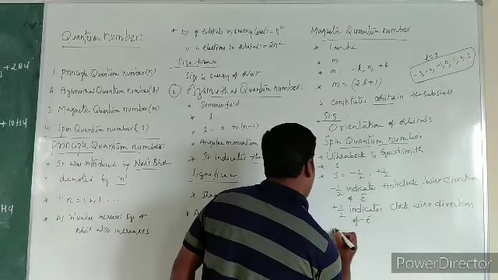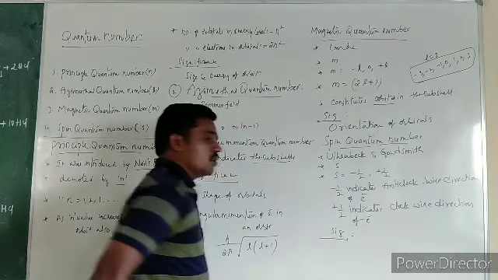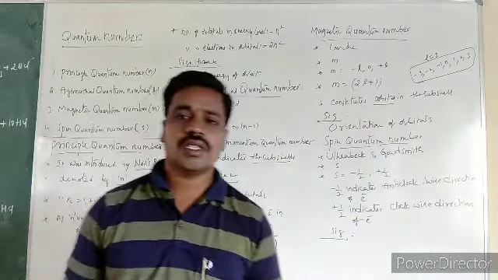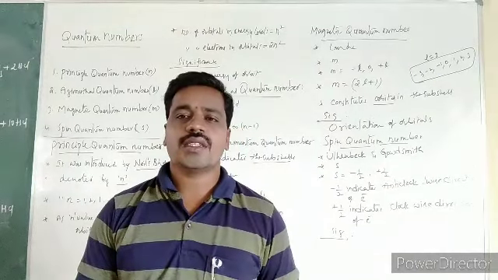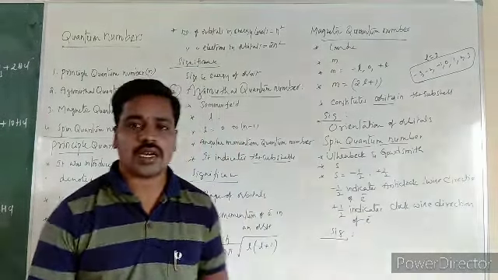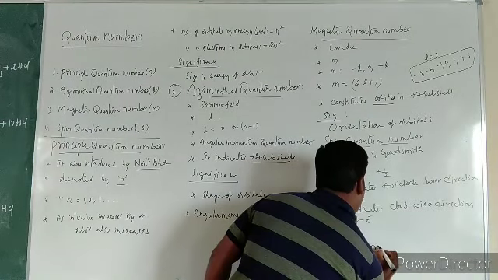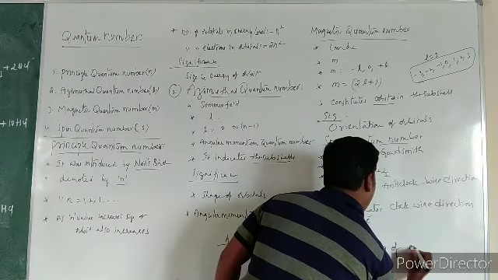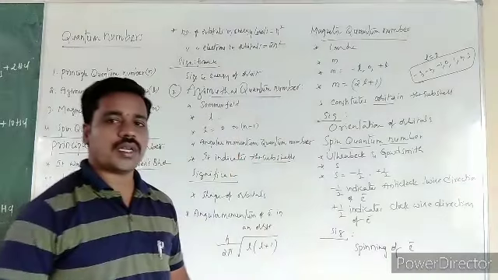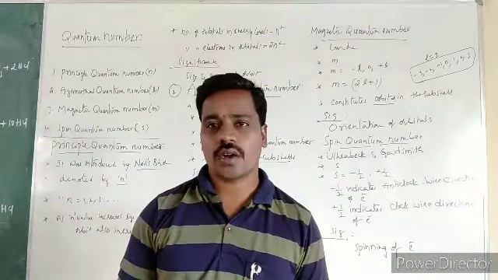And what is the significance of this spin quantum number? It signifies the spinning of electrons, not orbits, spinning of electrons.